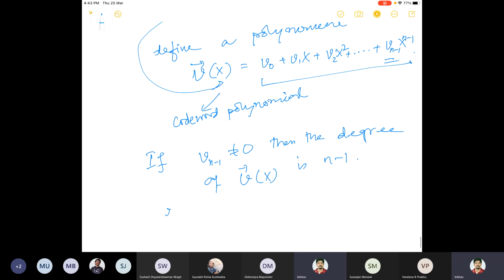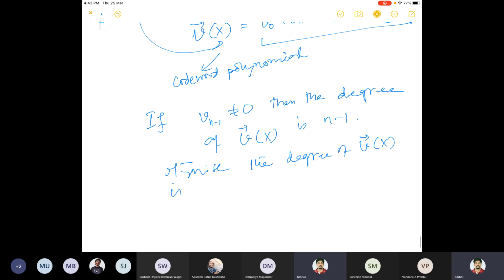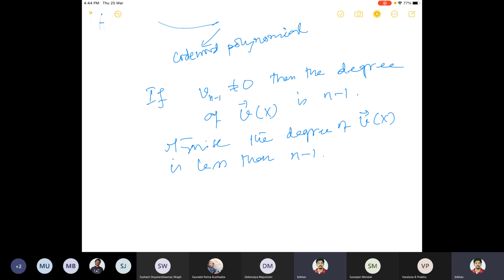Otherwise, if v_{n-1} is 0, you do not know about v_{n-2}, that also could be equal to 0 and so on. So otherwise the degree of v(x) is less than n minus 1. This is one thing to observe.